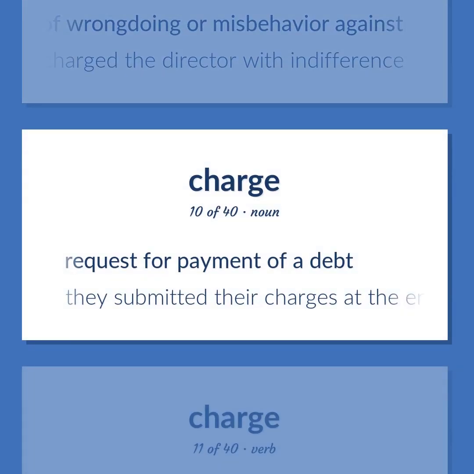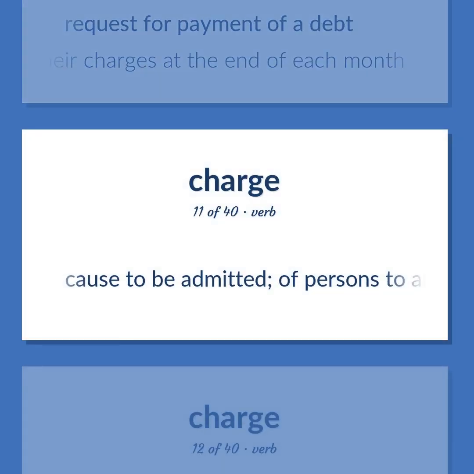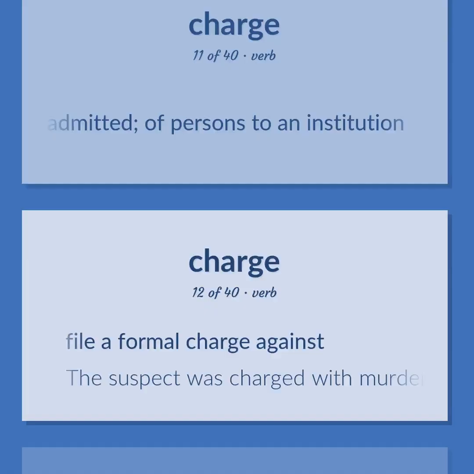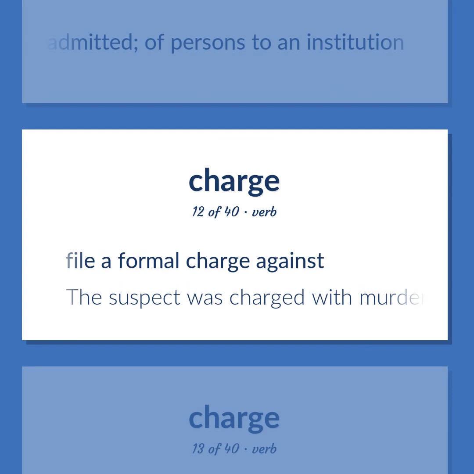Request for payment of a debt. They submitted their charges at the end of each month. Cause to be admitted of persons to an institution. File a formal charge against. The suspect was charged with murdering his wife.